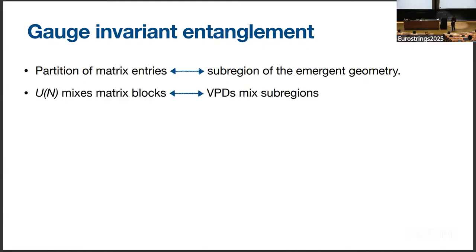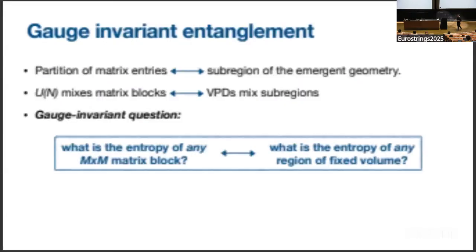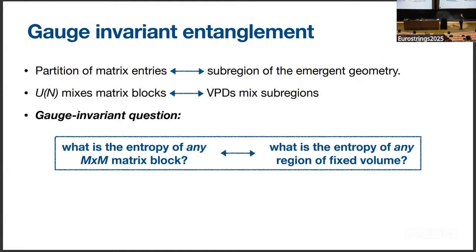And this U(N) that moves the matrix blocks around is like VPDs that mix around the subregions. And so this leads us to the gauge invariant question: what is the entropy of any m by m block on the matrix theory, or on the membrane theory, what is the entropy of any region of fixed volume? Okay, so that is the question we're going to try to answer here.